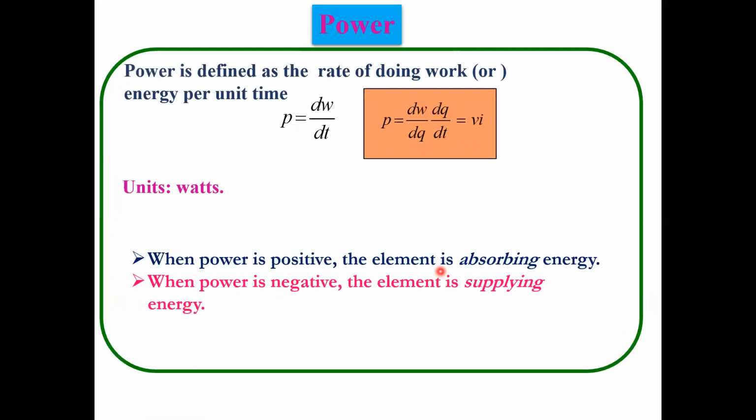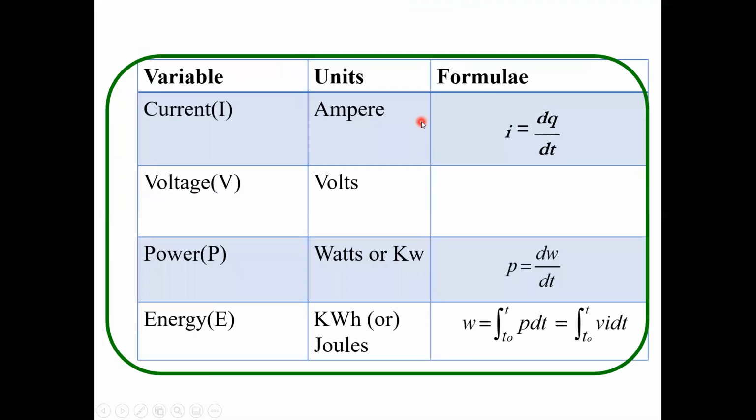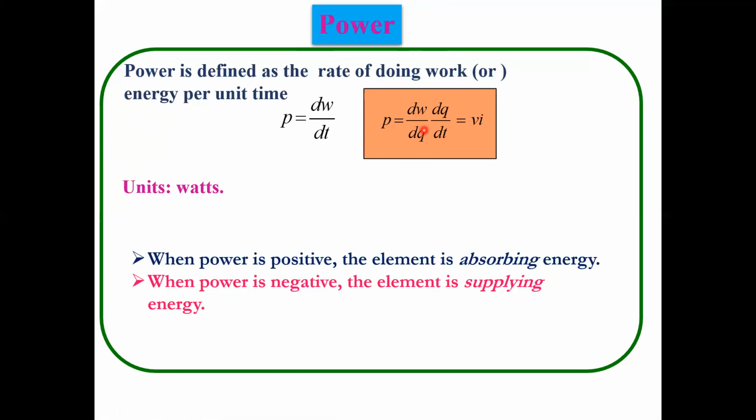Next definition, power. Power is nothing but the rate of doing work, or energy per unit time. P equal to dW by dt. Or else I can represent it in terms of another formula. Divide and multiply by dq here. It is dw by dq into dq by dt, where dw by dq is voltage and dq by dt is current. So the product of voltage and current gives the power. The unit for power is watts.